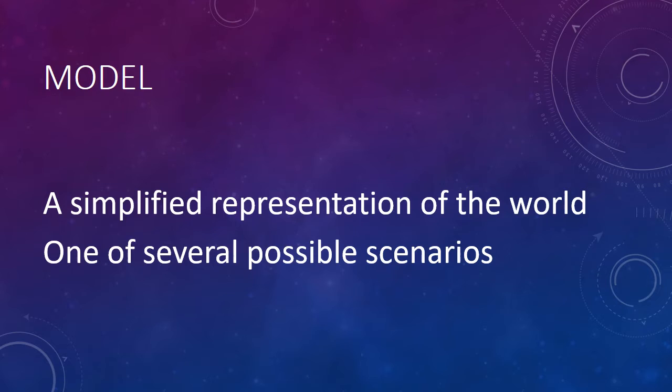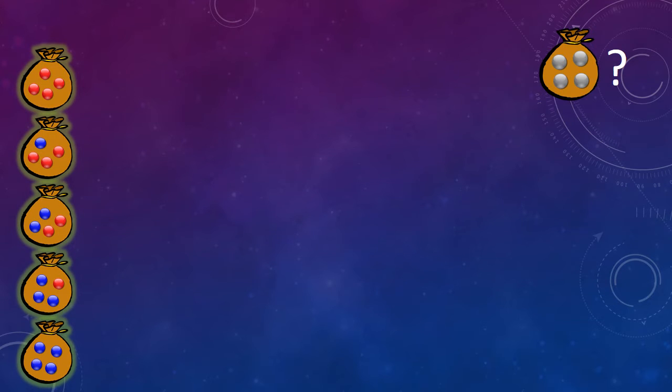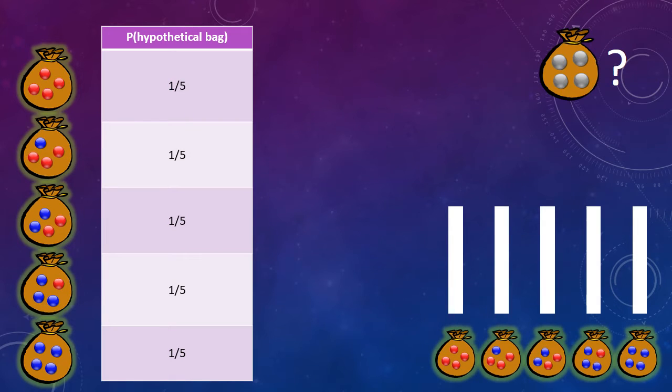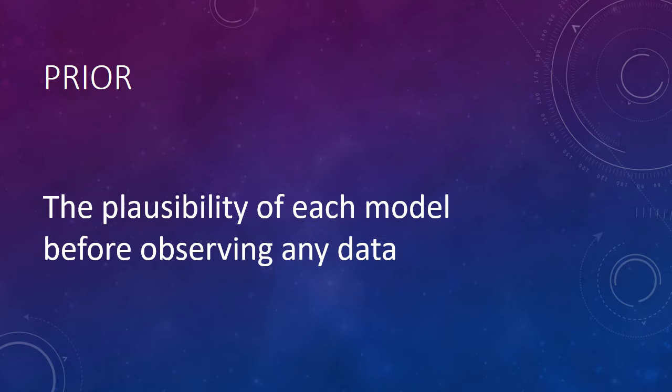Moreover, we have 5 different models we're considering. Each of the 5 models is one of several possible scenarios we could find if we were to open up the bag. So we have our mysterious bag of marbles, and we have 5 models for what the bag could contain. Before we discover anything more about this bag of marbles, do we have any reason to believe that one of these hypothetical bags is more likely to represent the real bag than any of the others? Probably not. In the absence of more information, each of the models is equally plausible. Our beliefs about the contents of the bag follow a uniform distribution. This distribution is called a prior. A prior distribution tells us the plausibility of each model before observing any data.